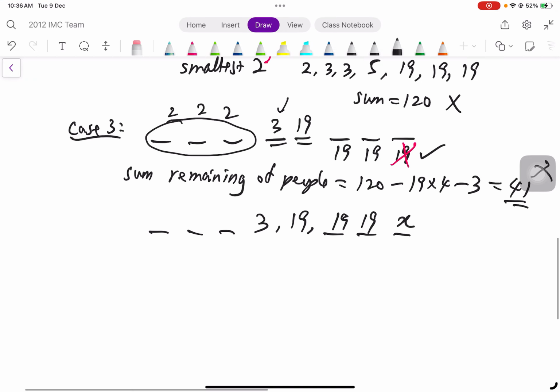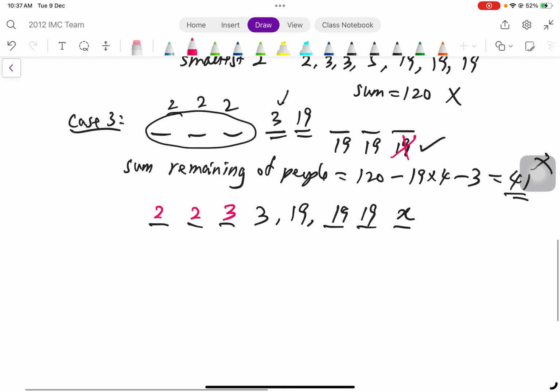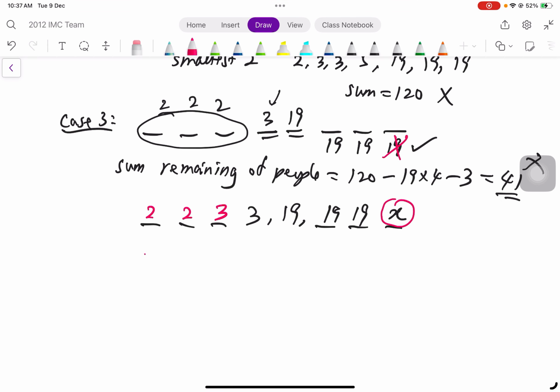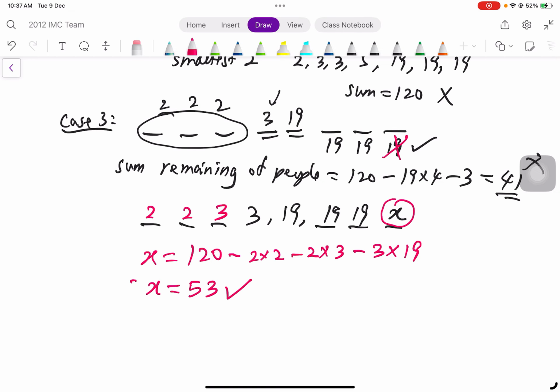And then I would say that you try 2, 2, and then this is 3. All right. Then what is X? Can you see that X is actually the total 120 minus 2 times 2 minus 2 times 3 minus 3 times 19. In this case, you actually get a prime number 53. Therefore, this is the answer.